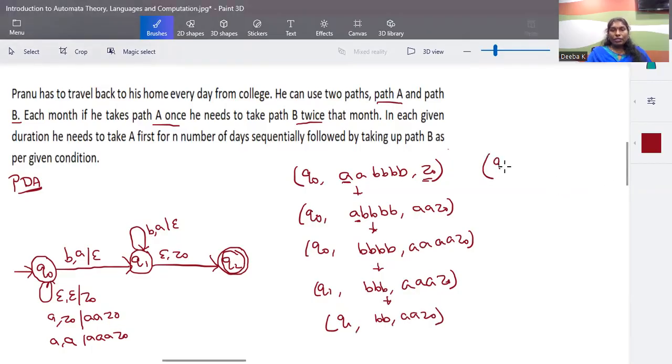And for the next step of transition in Q1, for this B, this A will be cancelled. You'll have one single B and A is not in the stack. In Q1, for this B, this A will be cancelled.